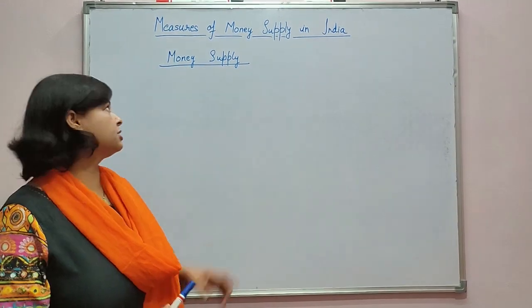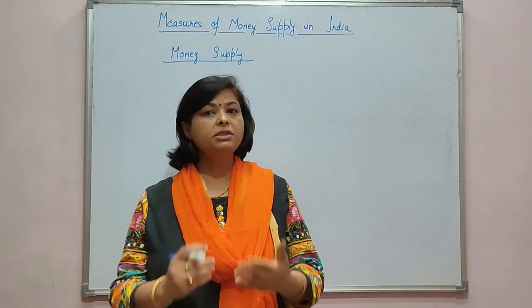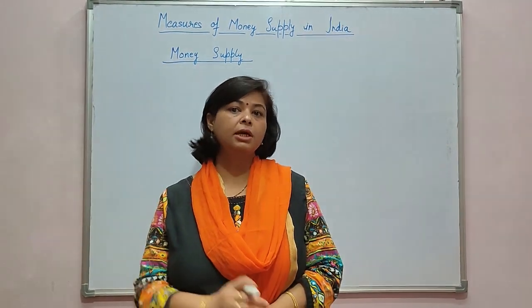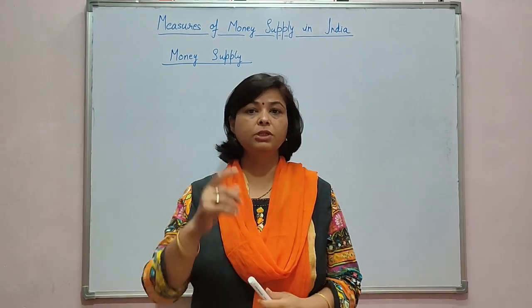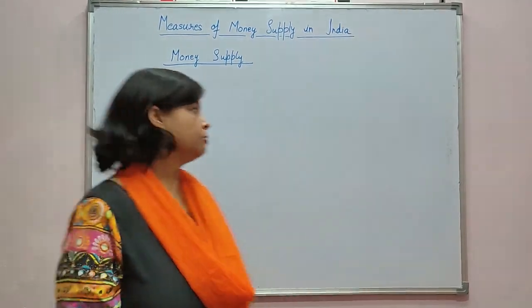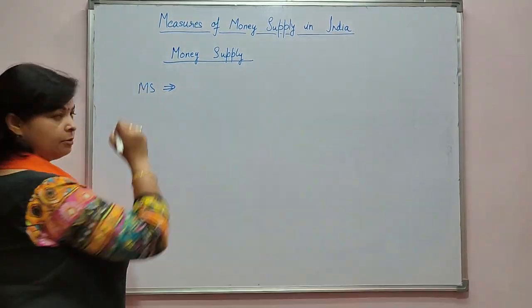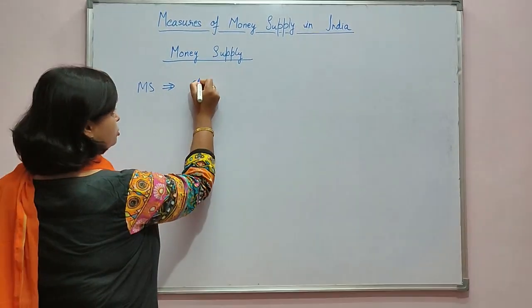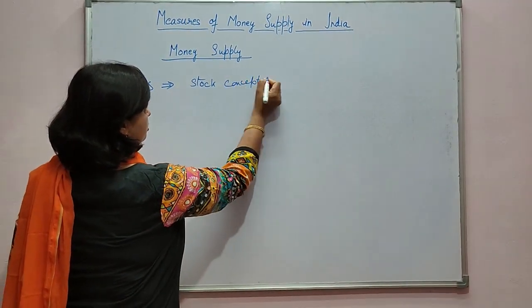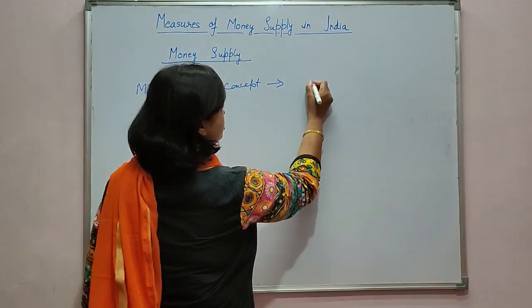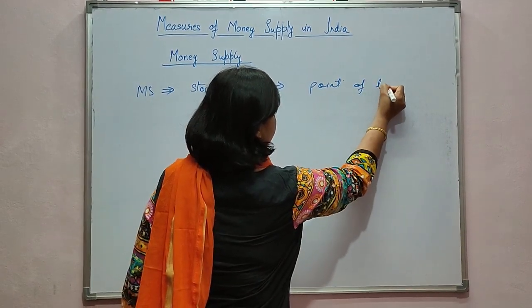Our next topic is money supply. So what is money supply? Money supply is a stock of money at a particular point of time. So there are two things in this definition. First of all, what is money supply? We will denote money supply with MS. So it is a stock concept, and it is measured at a particular point of time.